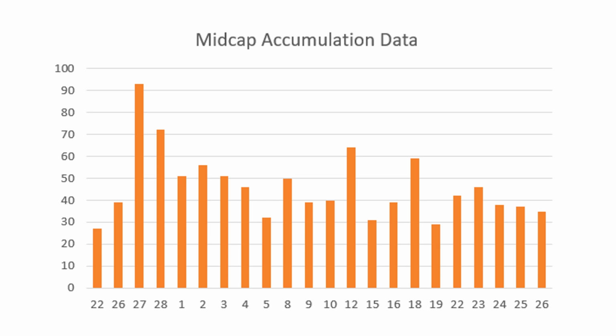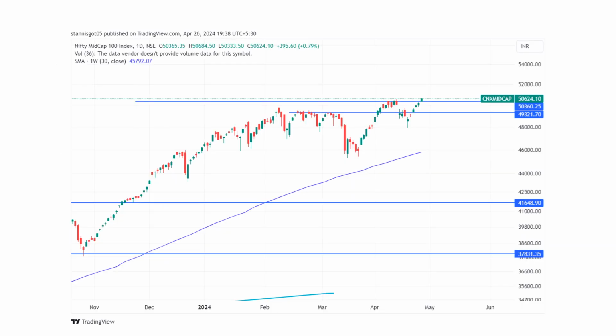And if you look at the chart by combining the data, the chart has hit an all-time high, right? This is the all-time high closing, although I was expecting that there would be some resistance around that 50,360-400 mark, but that hasn't happened. We had a very strong closing as well. The mid cap index closed near the all-time high also, so chances are it should continue moving higher, right?